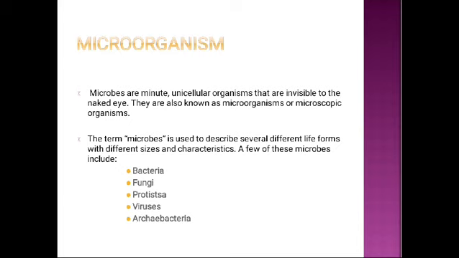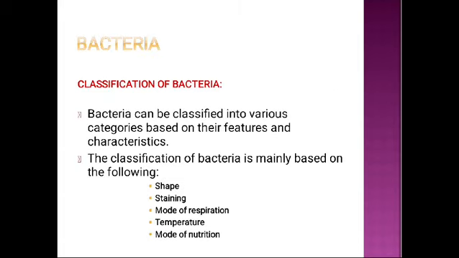Today we are going to see about microorganisms and classification of bacteria. Microbes are minute unicellular organisms that are invisible to the naked eye. They are also known as microorganisms or microscopic organisms. The term microbes is used to describe several different life forms with different sizes and characteristics. A few of these microbes include bacteria, fungi, protista, viruses, and archaebacteria.